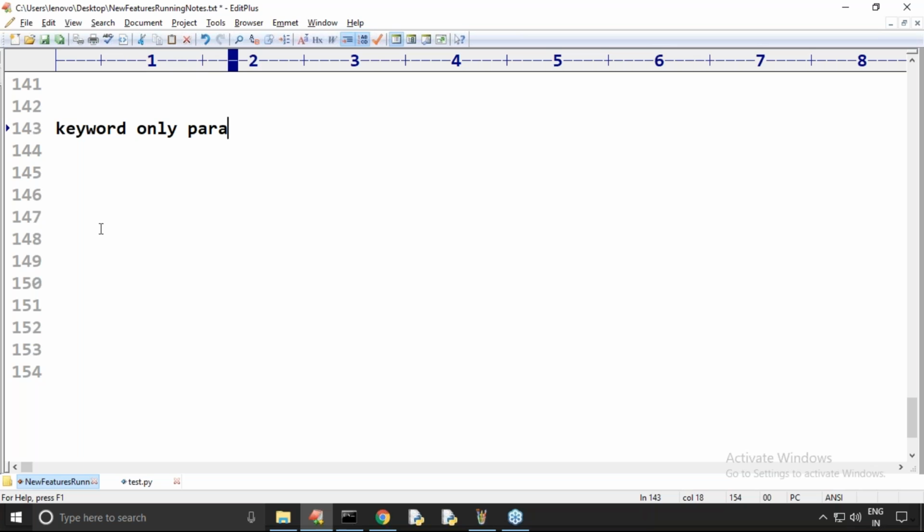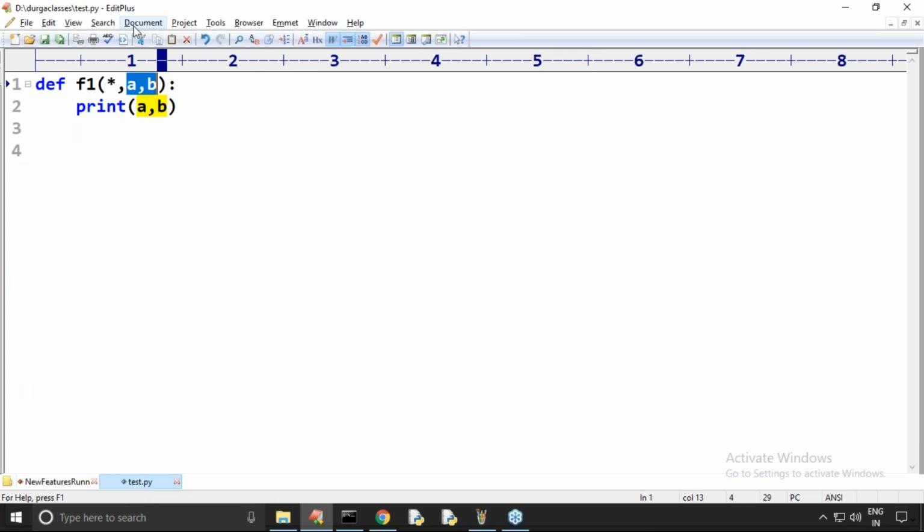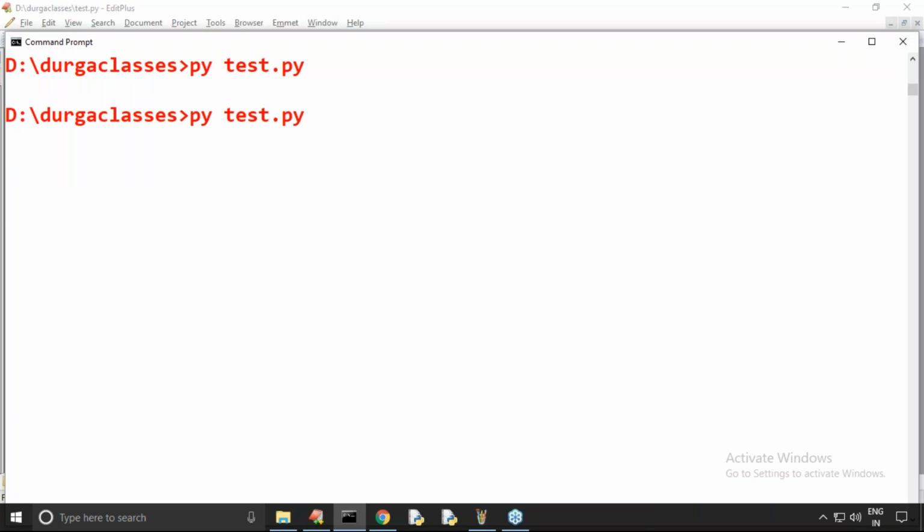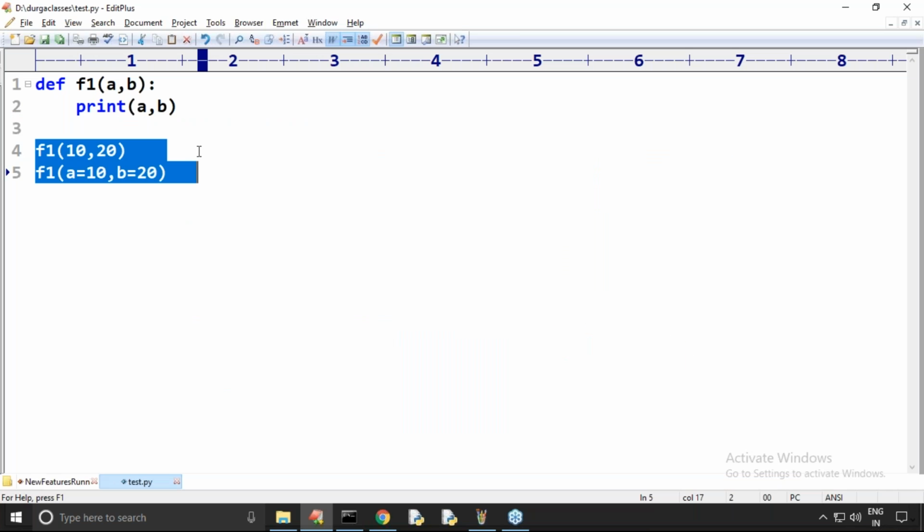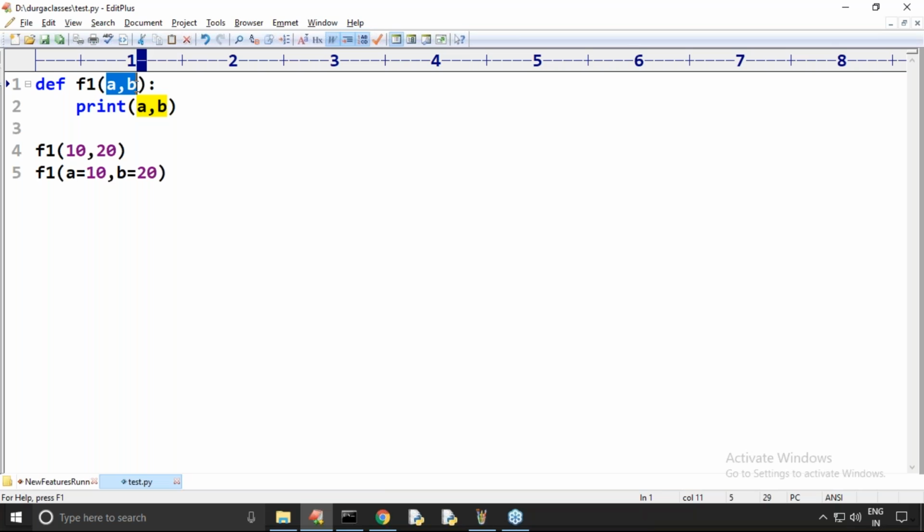Keyword only parameters. Yes, now the extensions and enhancements are coming, sir. Keyword parameters is different from keyword only. If I have a, b, how can you pass values? Can you please confirm? You can pass the values by positional parameters, or we can pass the values by keyword. No problem at all. We have two ways. You can choose based on your comfort. Both are going to work. So you can pass the values either by keyword or by positional.